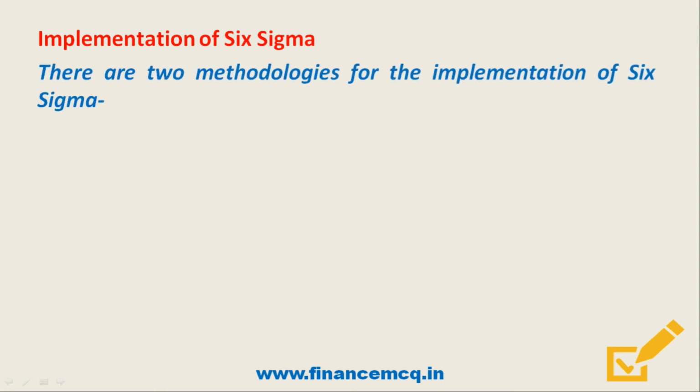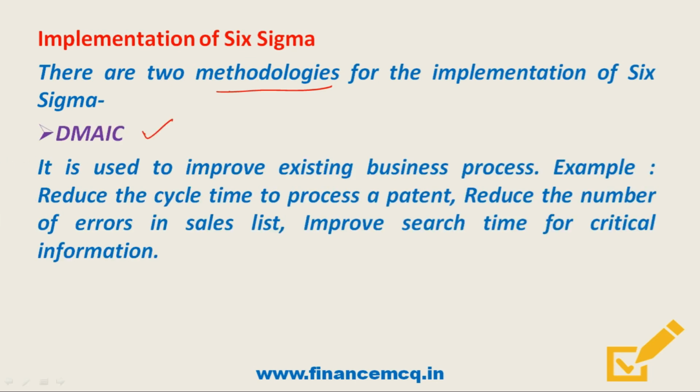So friends, there are two methodologies for the implementation of Six Sigma. The first one is DMAIC, that is define, measure, analyze, improve and control. So friends, this is used to improve existing business processes, for example reducing the cycle time to process a patent, or reducing the number of errors in sales lists, or improving search time for critical information. Now friends, let's go and study